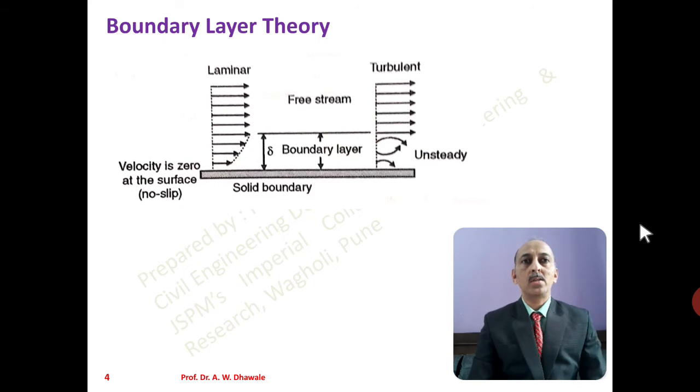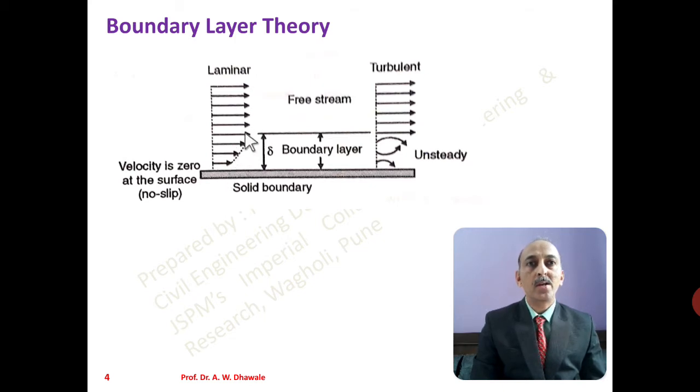As you can see in this figure, a solid plate is placed in a fluid flow in which the velocity of the fluid flow is capital U. Now see here there is a leading edge and a trailing edge. As the fluid is passing over this flat plate, the boundary layer gets developed. Initially near the wall of the plate, the velocity of the fluid is 0 and it is increasing. This is the velocity gradient.